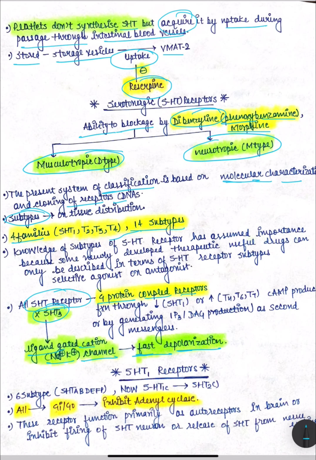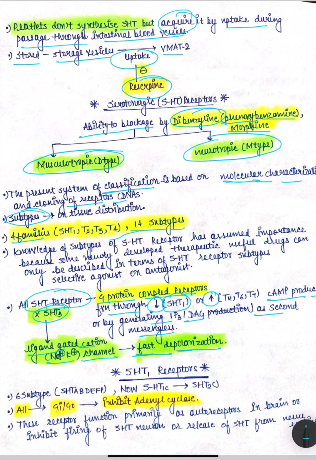So we were talking about how all serotonin receptors are G protein coupled receptors, and they function through decreasing or increasing cyclic AMP production. Cyclic AMP production is decreased by action on 5-HT1 receptors and increased by 5-HT4, 5-HT6 and 5-HT7 receptors. Okay, or they act by generating IP3 or DAG, diacylglycerol, as second messengers. We will talk about it later. So 5-HT1 receptors we will discuss specifically now.